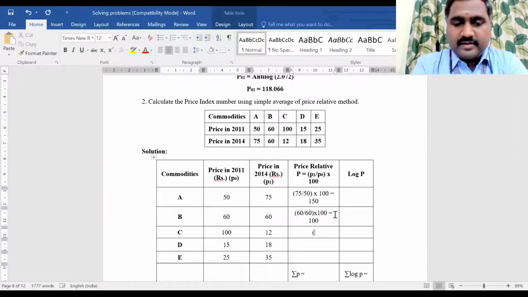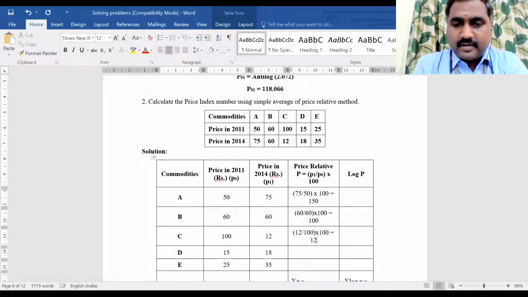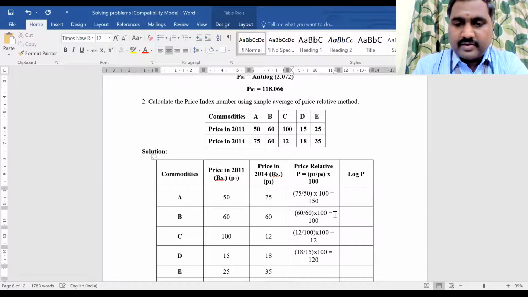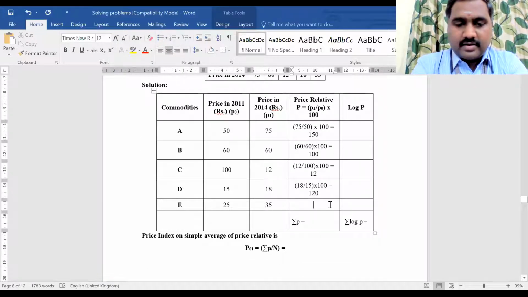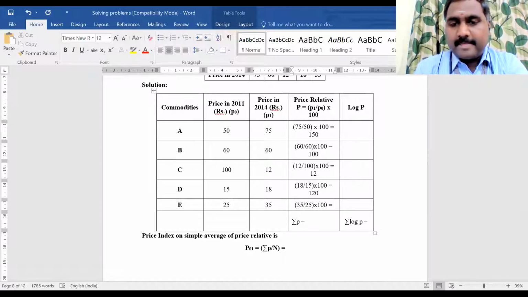And then the third one will be 12. And then the fifth, 18 divided by 15 into 100 will be 120, sir. Okay, good. And then 35 divided by 25 into 100 will be 140.